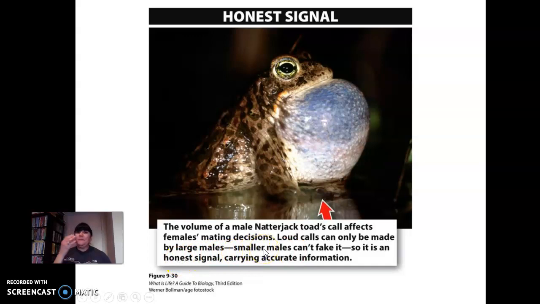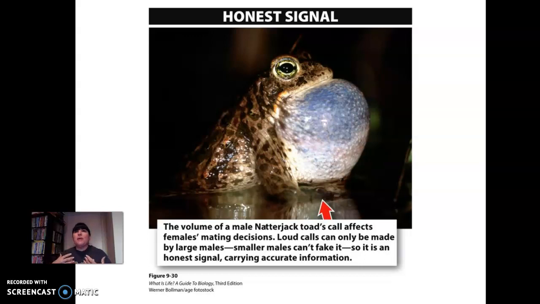So usually in the animal world we have honest signals. Even with humans, humans can lie. Yeah, they can lie with words. But usually our body language says a lot, like, I'm not mad. You're like, yeah, you are. Or if someone's scared or angry, their breathing can go faster, deeper.